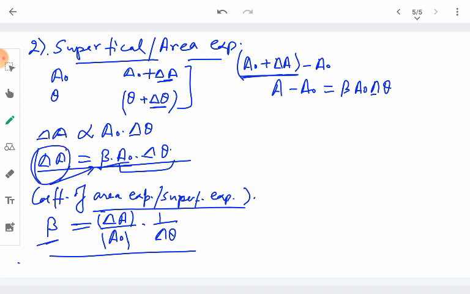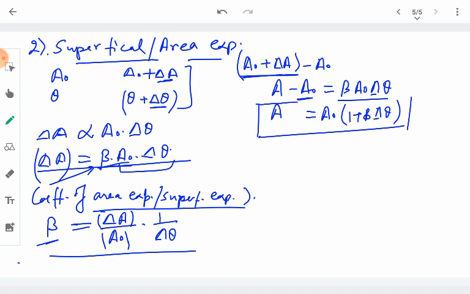We are just writing the expression in a more elaborate form. Delta A is the increase in the area, equal to the new area minus the original area. Taking A naught to the other side and as common, the new area becomes A naught into 1 plus beta delta theta. This becomes the formula to calculate the new area whenever the temperature of a substance is increased by delta theta.